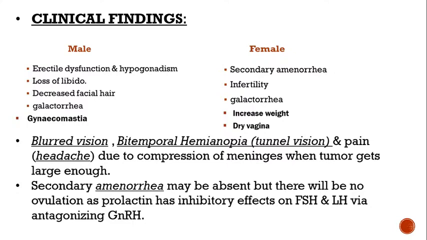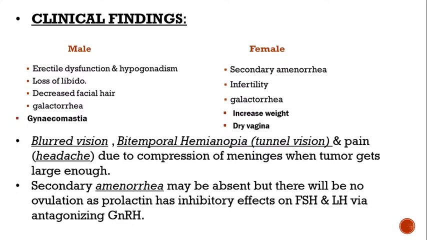When these are decreased, there will be less estrogen, because estrogen is produced with the stimulation of FSH and LH. Then there will be no maturation of ova and no ovulation. So you may not have secondary amenorrhea in all conditions, but you will always have anovulatory cycles. The patient will be suffering from anovulatory cycles.